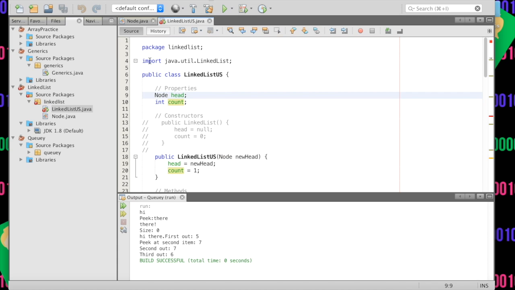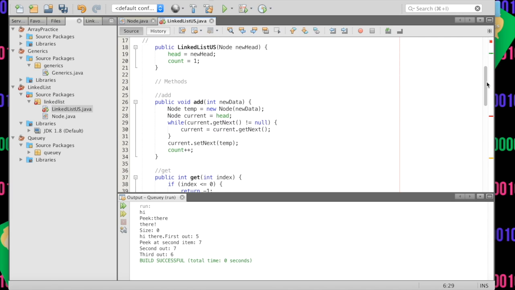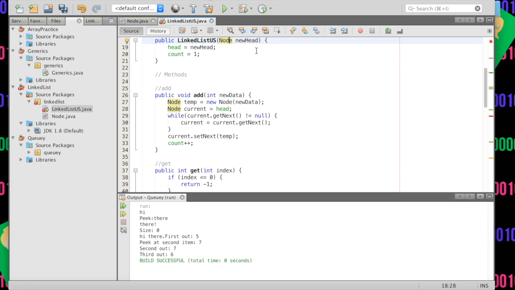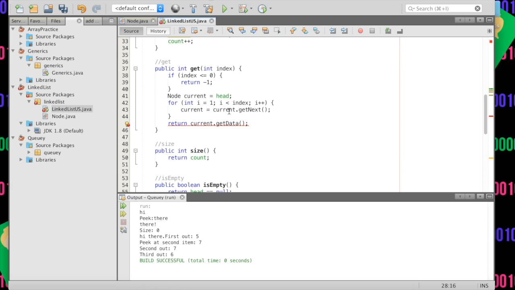And so our count will still be an int. We'll add D here. What is D? Well, we have to add it up here and do that. And we'll scroll down. Our constructor node was also going to be of type D inside of it. Like the data is going to be a D. We're going to add only type D to our list. And we're going to make sure this node is full of the D data type. And everything else is going to work out well.